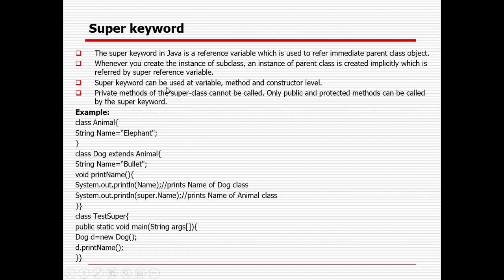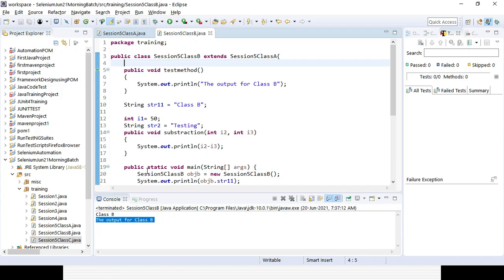Super keyword can be used at variable, method, and constructor level. Private methods of the super class cannot be called. Only public and protected methods can be called by the super keyword. Suppose we have already defined something, but I still want to access it with the super keyword, then how can I access it? That is my question.